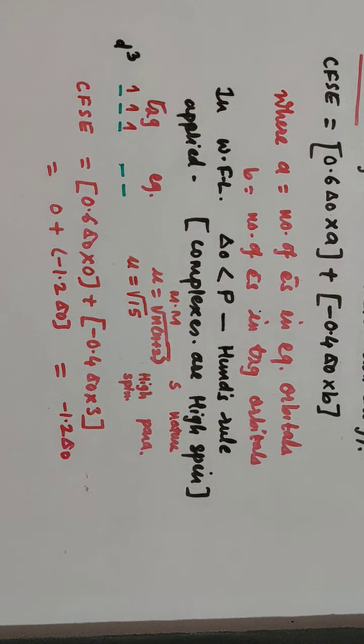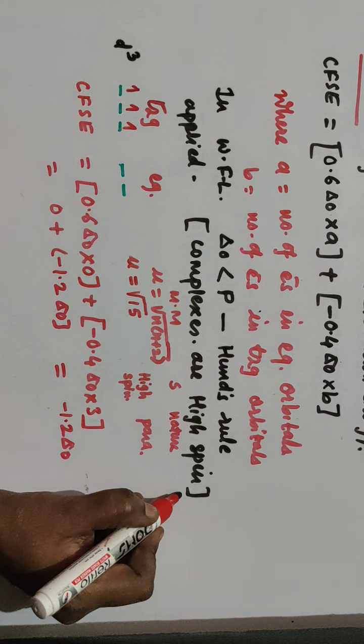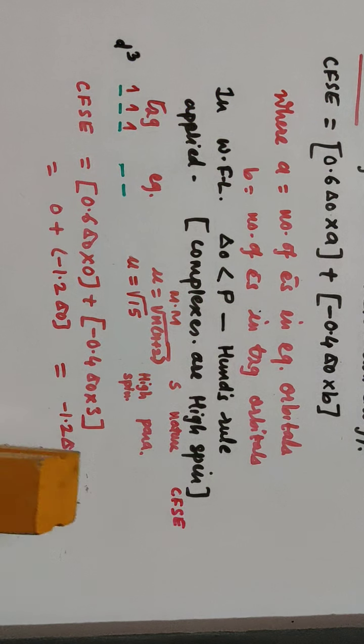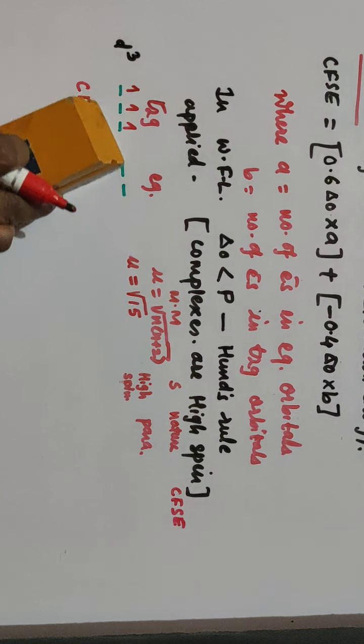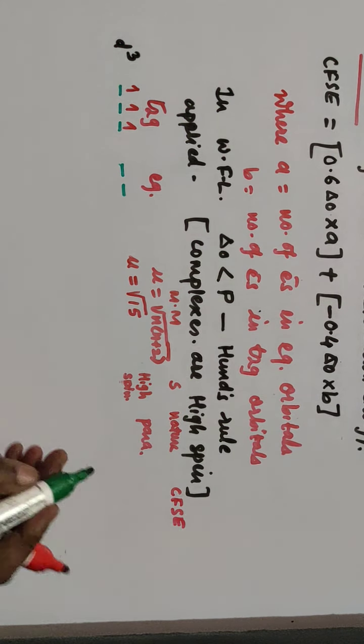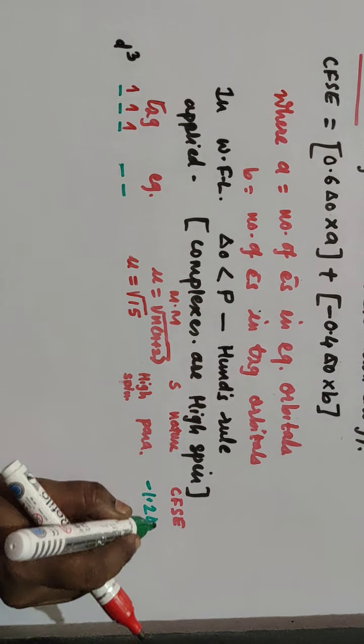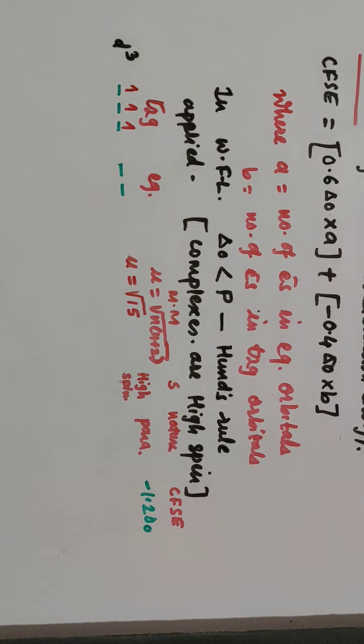Very simple. You are just supposed to substitute the values in the given formula and you find out CFSE. I'll write here CFSE, and this is minus 1.2 delta 0. Energy is expressed in delta 0 here.